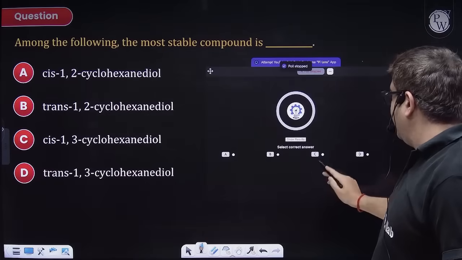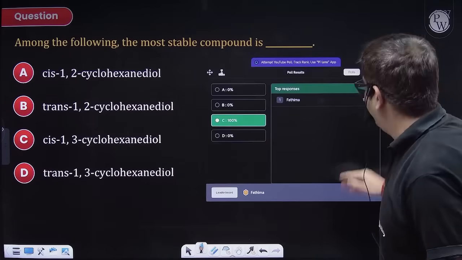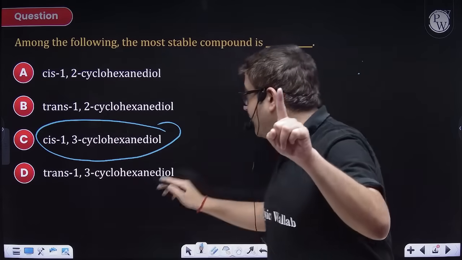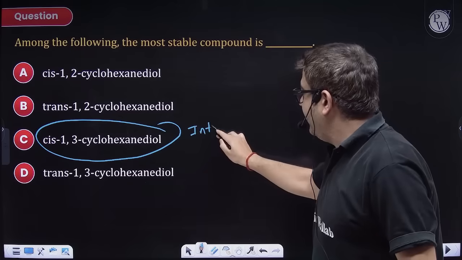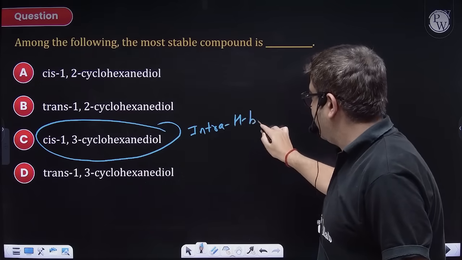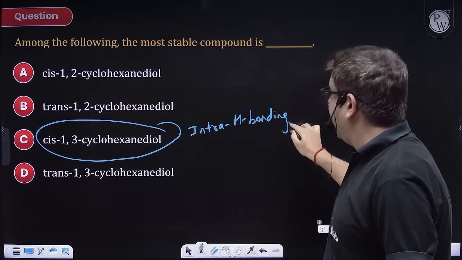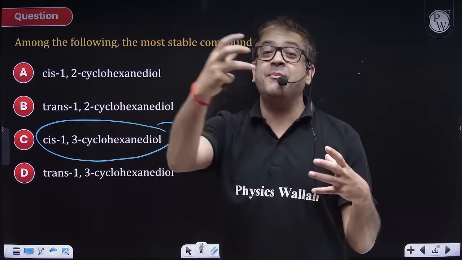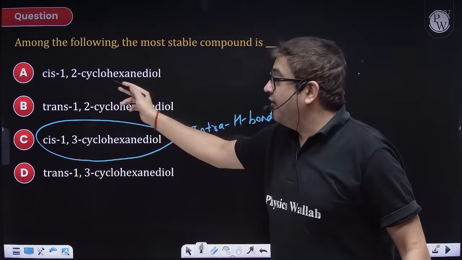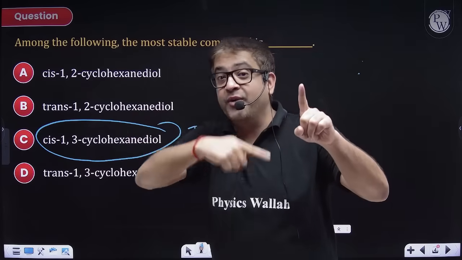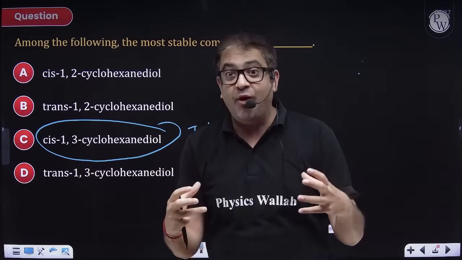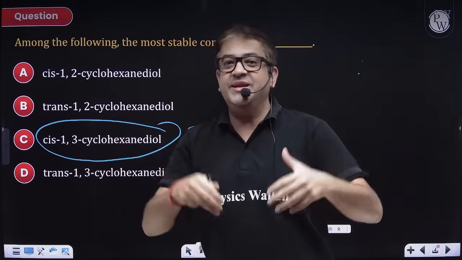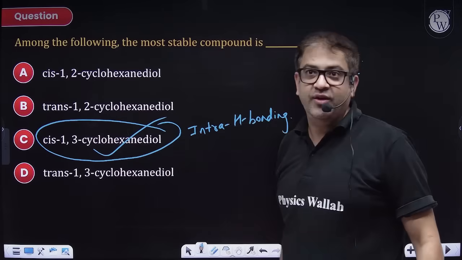Now, this is a good question. I hope you all have attempted it properly. 100%, yes. Why cis 1,3 cyclohexanol? Sir, because it will be stabilized by intramolecular hydrogen bonding. And intramolecular hydrogen bonding becomes effective once there is a formation of a 5 to 6 membered ring structure. So why not 1,2? Because there the number of members forming that cyclic hydrogen bonded complex will not be suitable, and it will also be sterically hindered. So C is definitely your right answer.